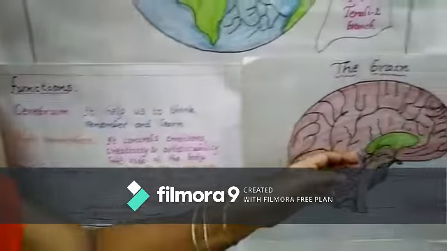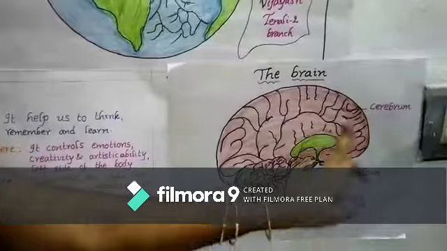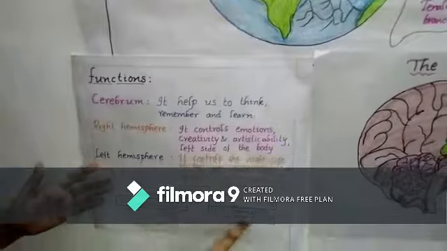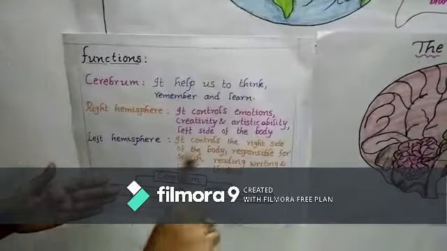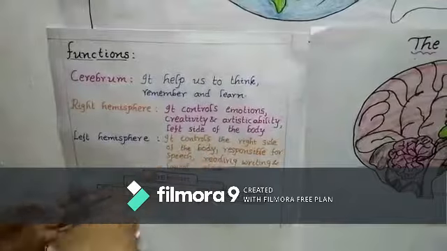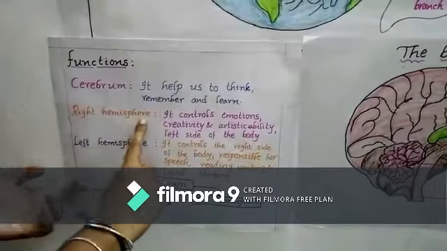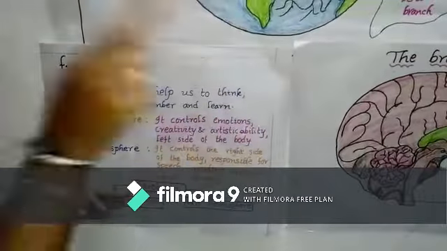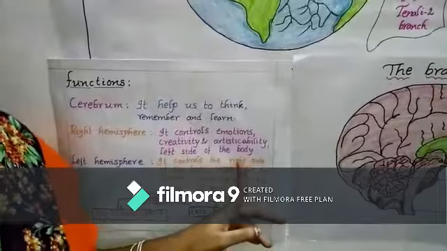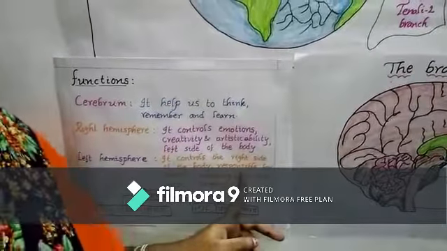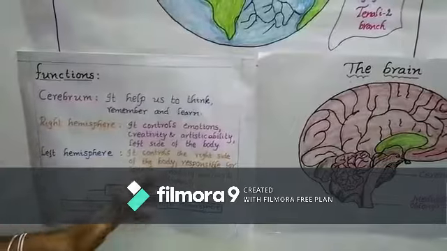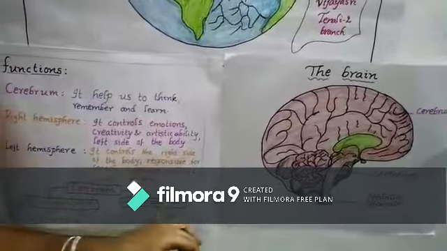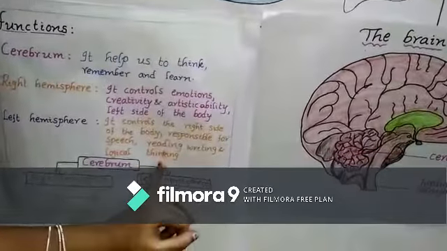This is the largest and uppermost part of the brain. That's why it is divided into two hemispheres. First one is the right hemisphere and the next one is the left hemisphere. So what are the two hemispheres' functions? The right hemisphere controls emotions, creativity and artistic ability, and also controls the left side functions of the body parts. As for the left hemisphere, it controls the right side functions of the body parts and is also responsible for reading, writing and logical thinking.